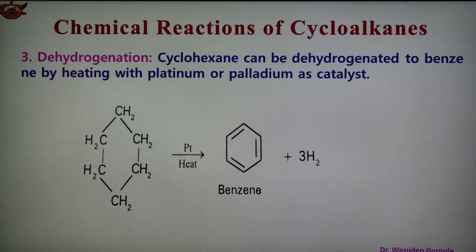So in this case cyclohexane is dehydrogenated, forming benzene, and this is taking place in the presence of platinum or palladium as a catalyst. So when we heat in the presence of catalyst we get benzene and dehydrogenation is taking place. So this is the dehydrogenation reaction.